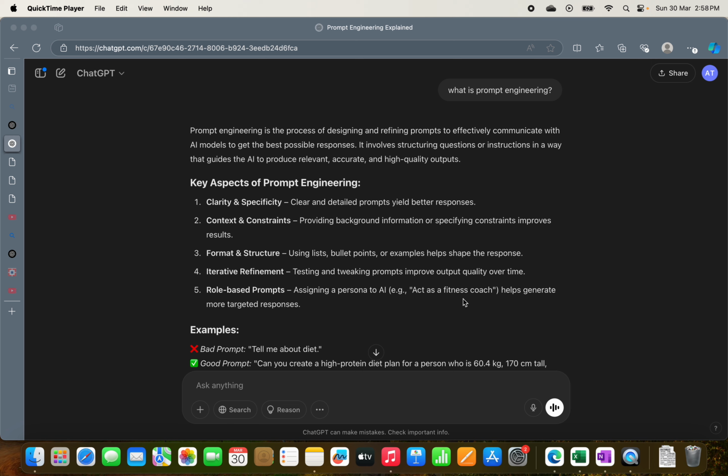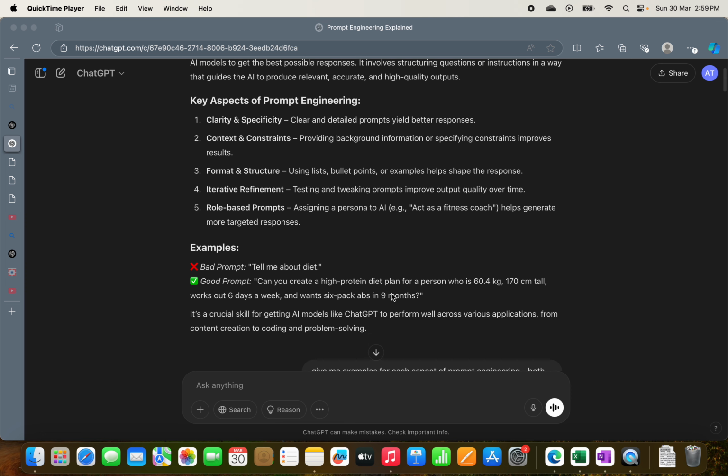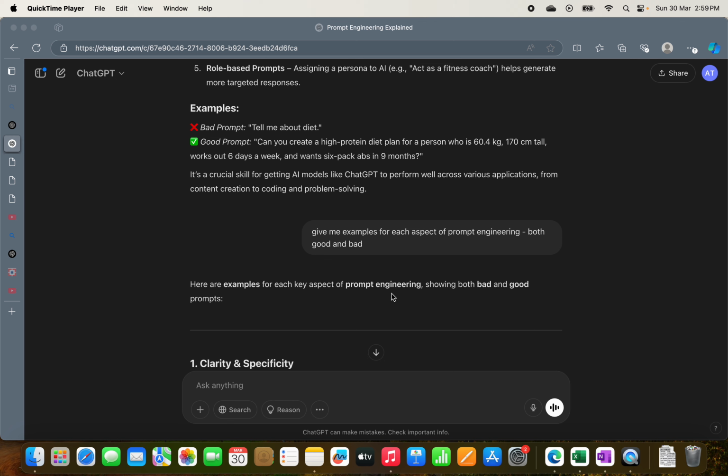And you need to talk about in what format do you want the response, or what structure do you want the response from the AI agent like ChatGPT. Okay, and once you get the response, you need to refine it, asking further questions, right, for the prompts. And if you assign a persona to ChatGPT, then the responses are better. So these are the 5 key aspects. Now let's look at an example for each one of these aspects, right?